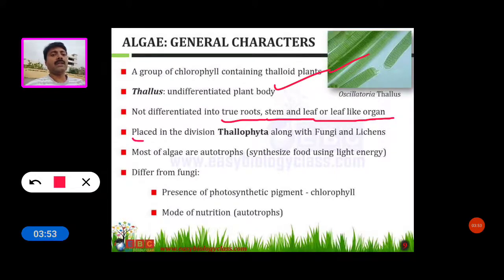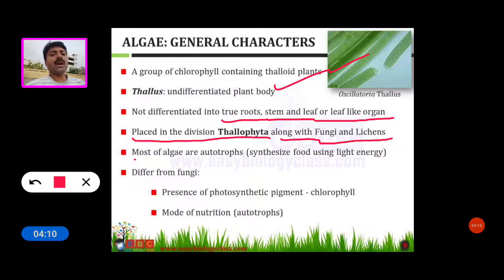So they are placed in the division Thallophyta. Along with algae, fungi and lichens are also in the Thallophyta division.